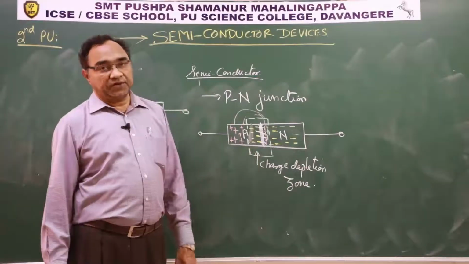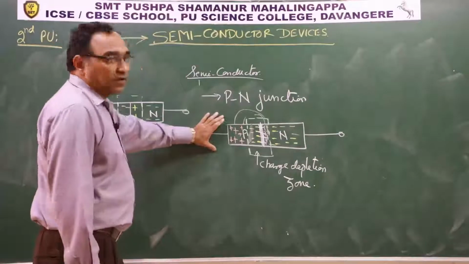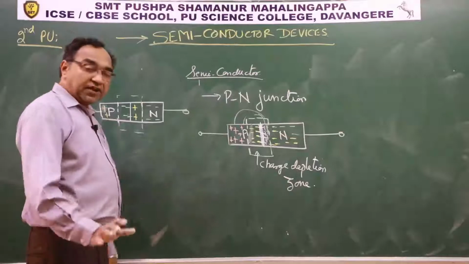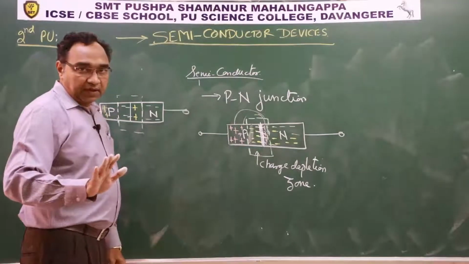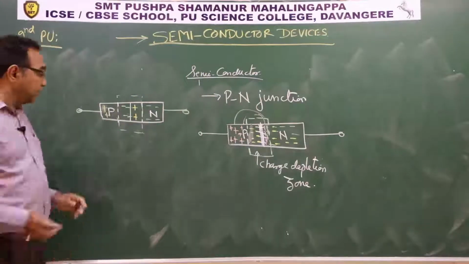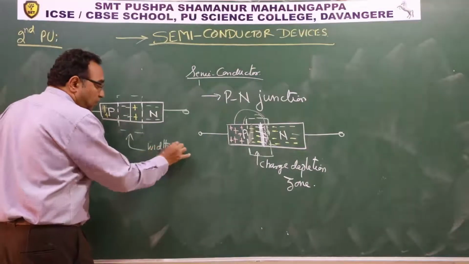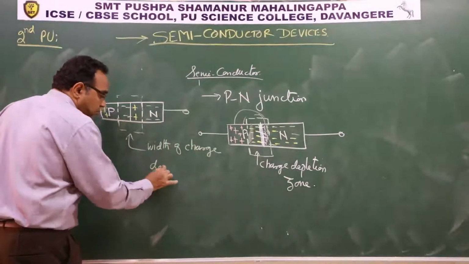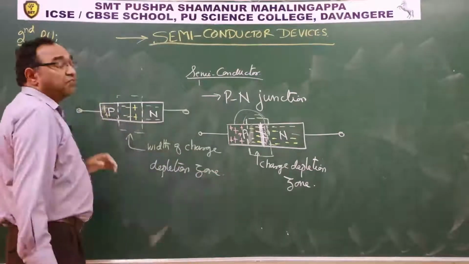If no source is connected and equilibrium is attained, wherein the charge carriers are not able to move any further, the width of the charge depletion zone gets defined.